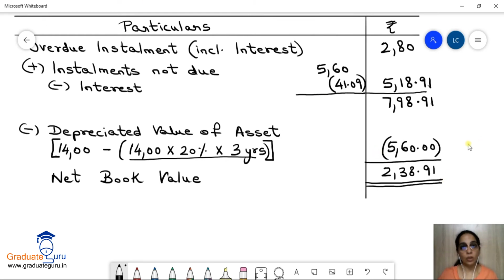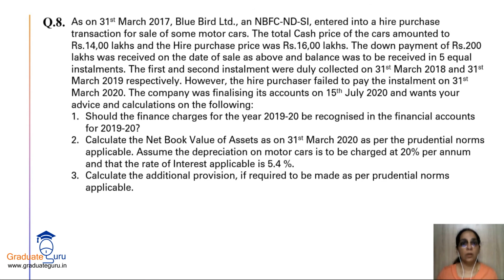So let's go back to the question and see what else has been asked. So we have done the first two parts of the question. हमने ये answer कर दिया कि finance charge हमें नहीं लेना है because the installment is overdue for more than 3 months. We calculated the net book value also. Now what have they asked? Calculate the additional provision if required to be made as per prudential norms applicable.